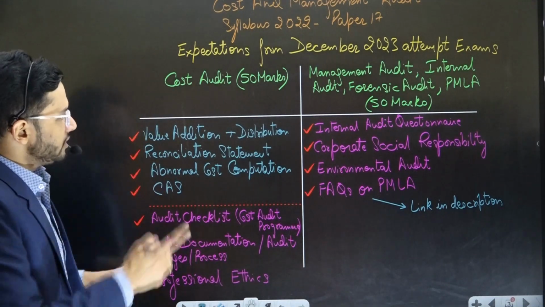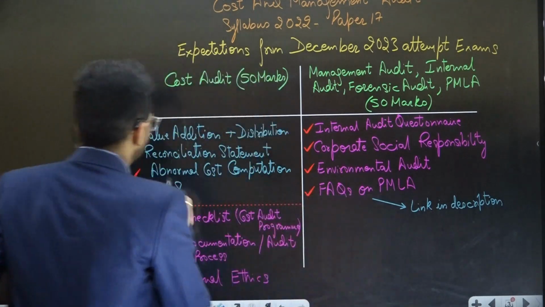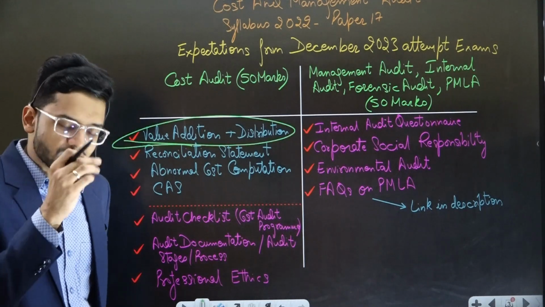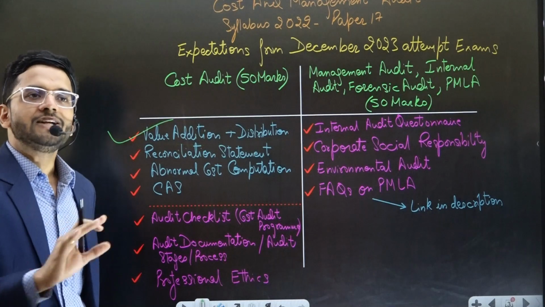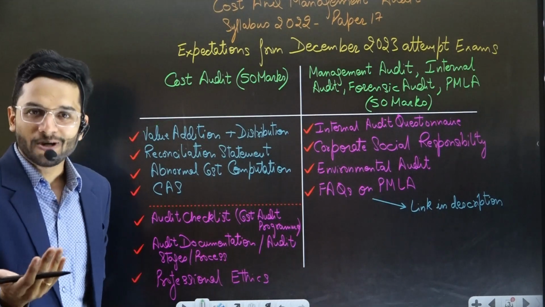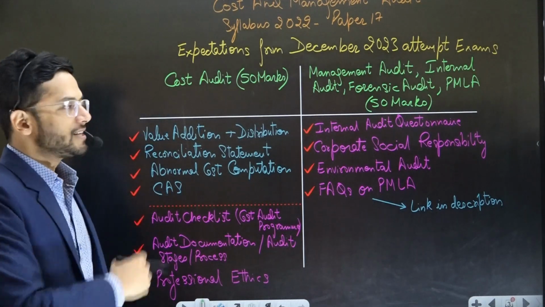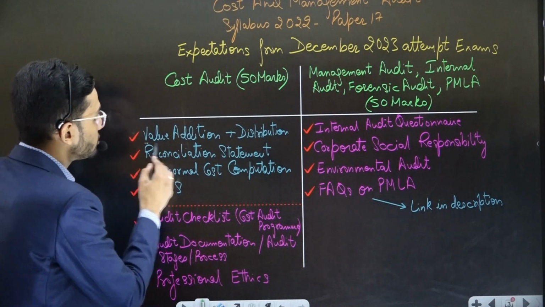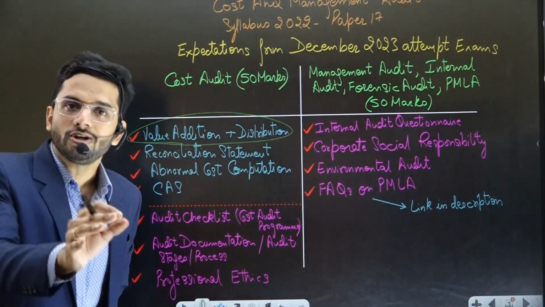Okay, so first of all, undoubtedly the first and foremost topic which has come up for our practical application based question is value addition. Guys, value addition is really important now, considering that the new study material does not contain capital employed practical questions, does not contain waste multiplier practical questions, does not contain profit as a percentage of capital employed kind of practical questions. So value addition clearly is the most important practical portion of cost audit.